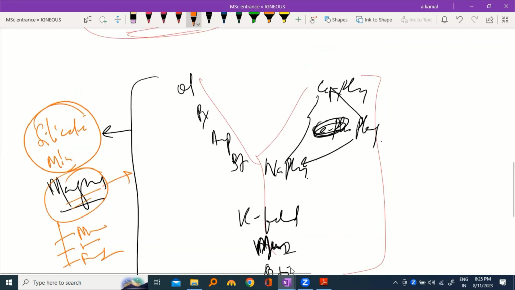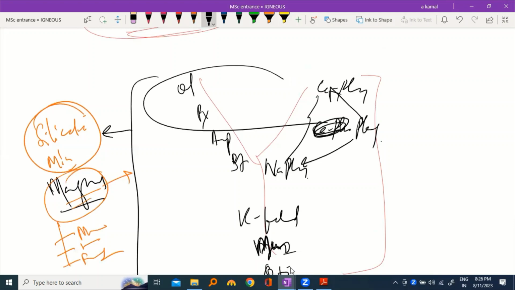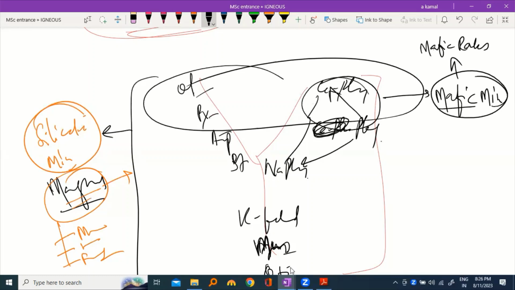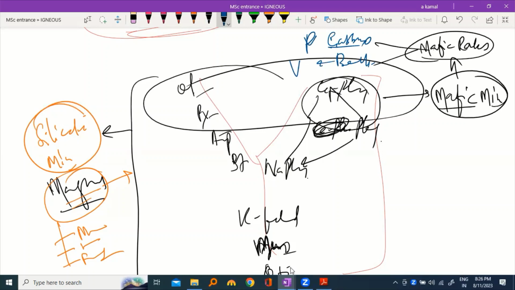Now see where the mafic magma is located. Your mafic magma is located at the top of the Bowen reaction series. It is formed basically from olivine, pyroxene, and amphibole, and some top level high temperature calcium plagioclase. These are called mafic minerals, and when mafic minerals are found in a rock, it is called a mafic rock. What are examples of mafic rocks? Gabbro and basalt. Gabbro is plutonic, basalt is volcanic.